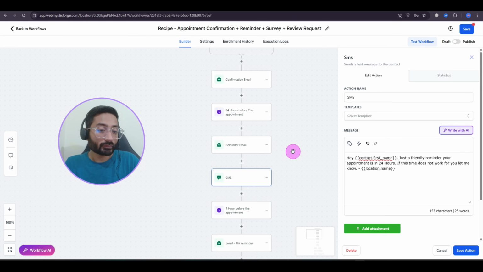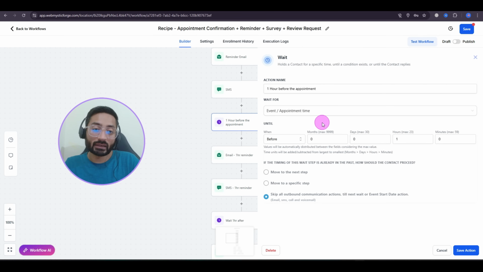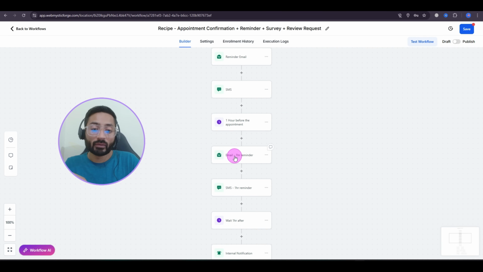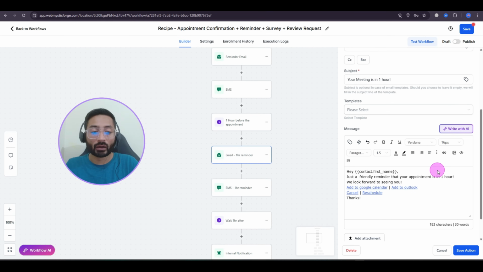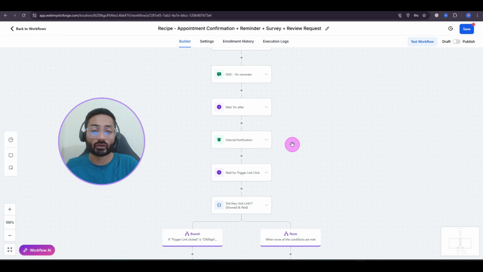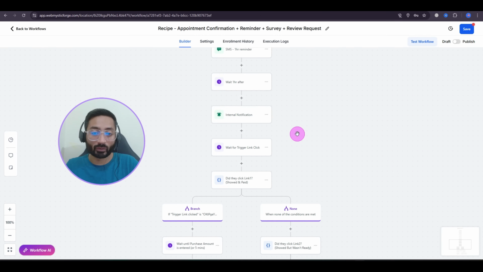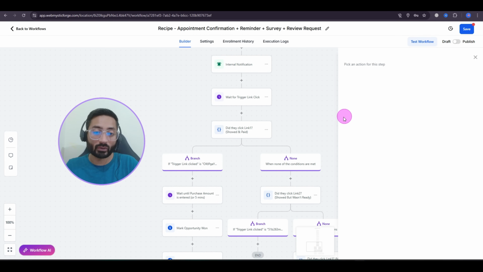After this, you will see that there is a 1 hour wait before the appointment. So it will wait until 1 hour before the appointment and send another email as a reminder that your meeting is in 1 hour, because most of the time people just forget about the meeting they book. So it's a good thing to remind them before your meeting, so they will be there for you in the meeting and your time will not be wasted. It will also send the internal notifications. So this is a really good workflow.